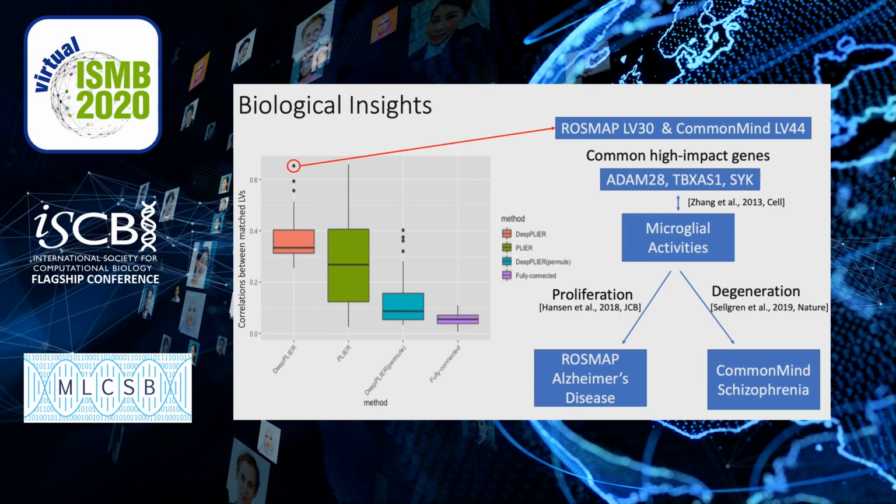Here is an example of how DeepPLIER latent variables can reveal biological insights across datasets. Looking at one of the highly correlated latent variable pairs from ROSMAP and CommonMind, we found 3 common high-impact genes, which have been shown to be related to microglia activities. This is in agreement with recent findings about the role of microglia functions in Alzheimer's disease and schizophrenia. For example, proliferation and activation of microglia in the brain is a prominent feature of Alzheimer's disease. Microglia degeneration caused by inflammation is a potential mechanism of schizophrenia.